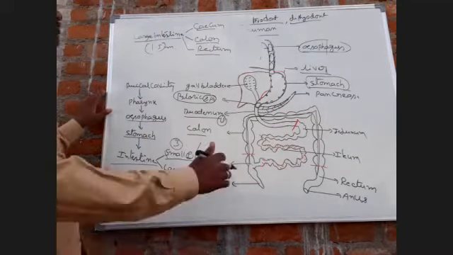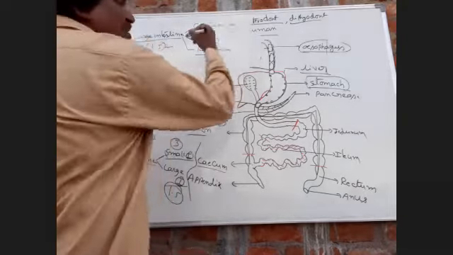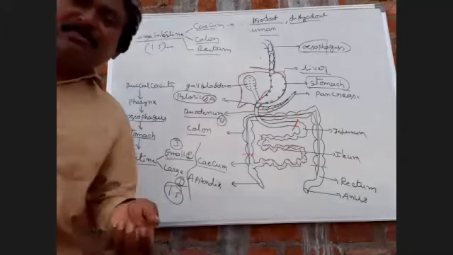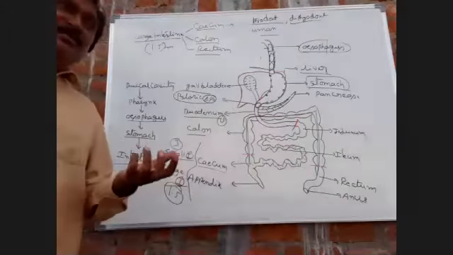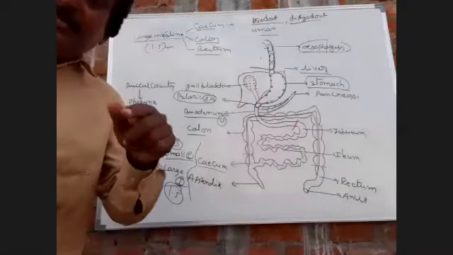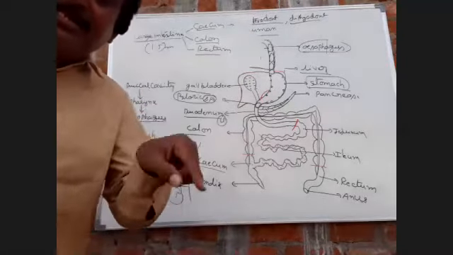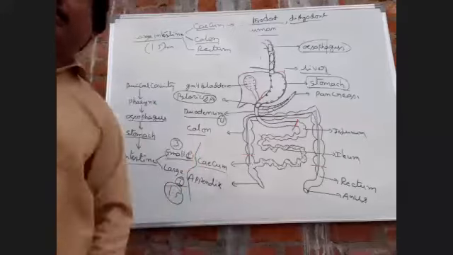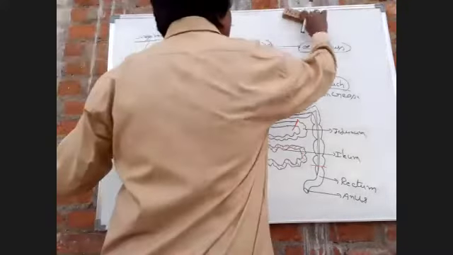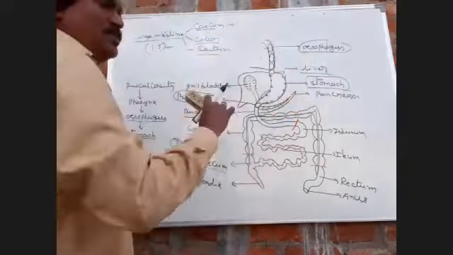Next, cecum. What is the main function of cecum? In the cecum, symbiotic bacteria are present. These symbiotic bacteria produce a cellulase enzyme. This cellulase enzyme digests the cellulose into glucose.